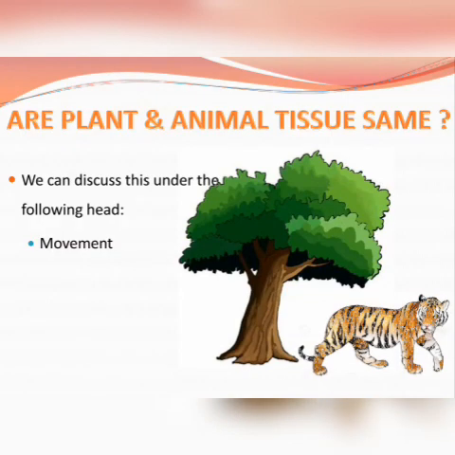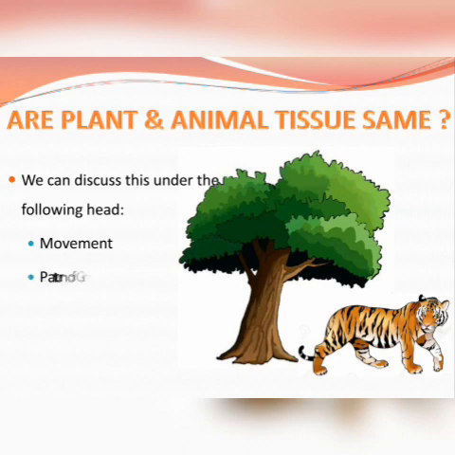Now, animals are mobile. They keep moving from one place to another in search of food, shelter and protection, and they also require more energy, and that energy is required to move from one place to another in search of food, shelter and protection.